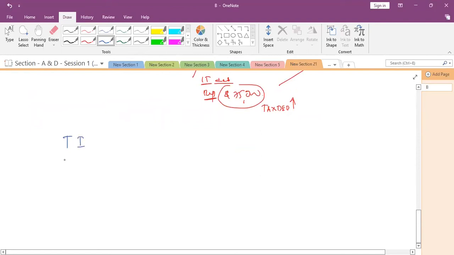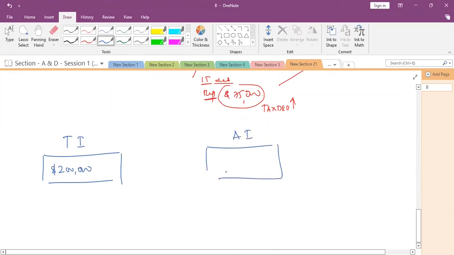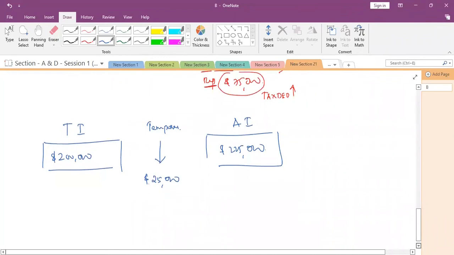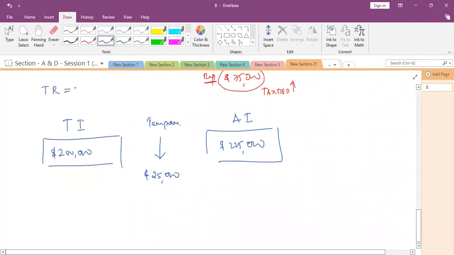Taxable income is $200,000. Now accounting income is $225,000. This $25,000 is a permanent difference or temporary difference? Temporary difference, $25,000.